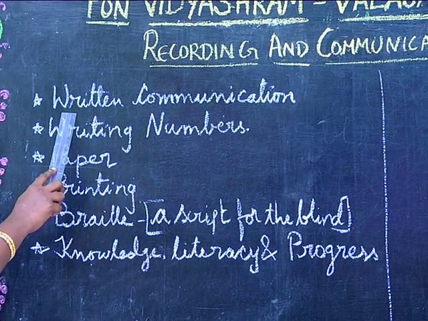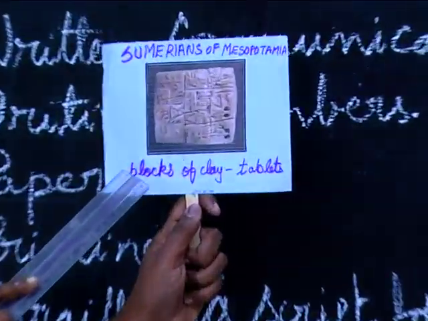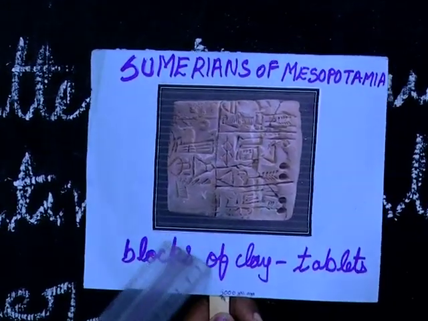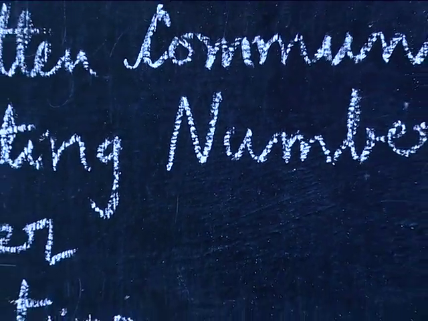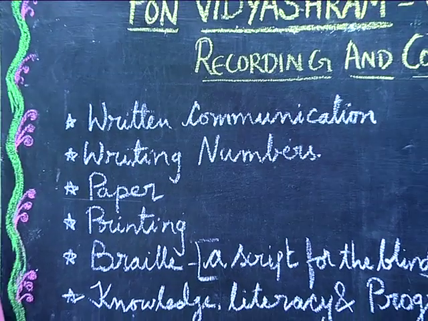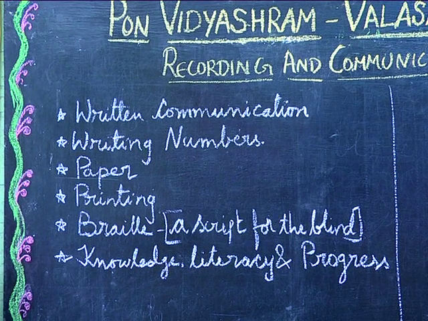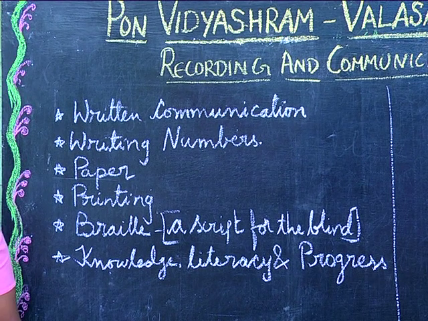So these Sumerians of Mesopotamia used blocks of clay in which pictures and symbols were represented. These blocks of clay were called tablets. Many tablets have been discovered. In a similar way, the Egyptians also used pictures and symbols, which they developed some 5,000 years ago. Similarly, the Chinese and the Japanese also have many pictures and symbols in their script, and they are using it now also.